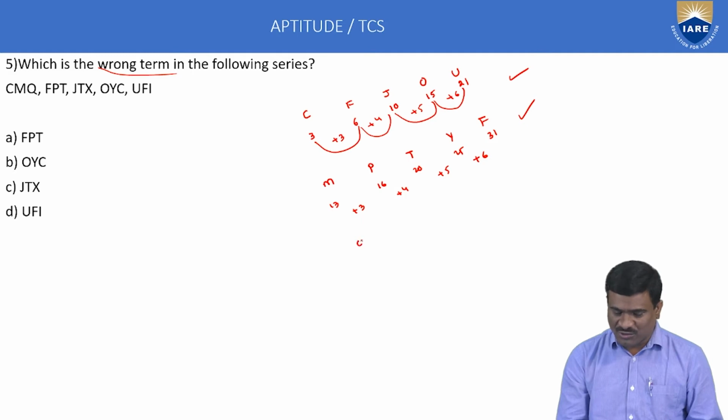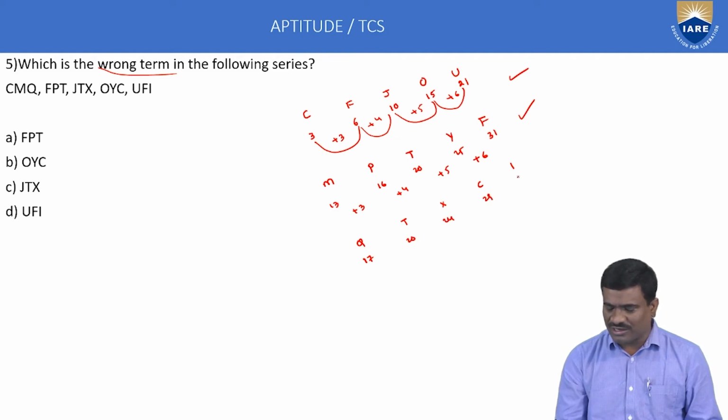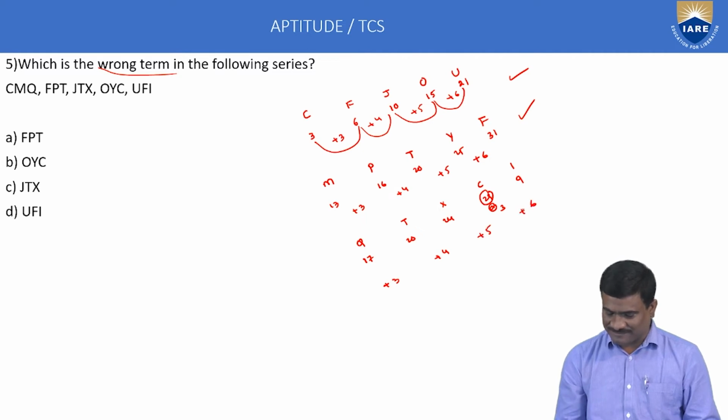Third one: Q 17, T 20, X 24, C 29 or 3, I 9. The numbers are 17, 20, 24, 29, 9. 29 or 3, both ways correct. Differences: +3, +4, +5, +6. Here +6 is also correct.